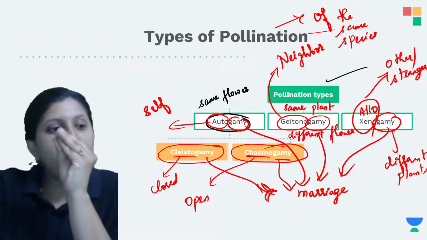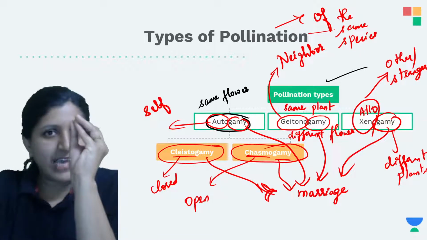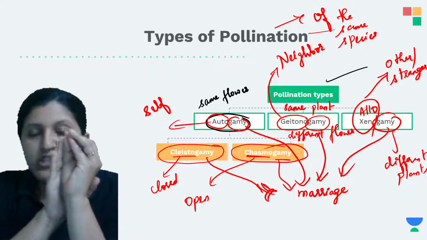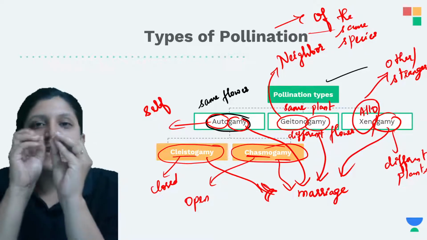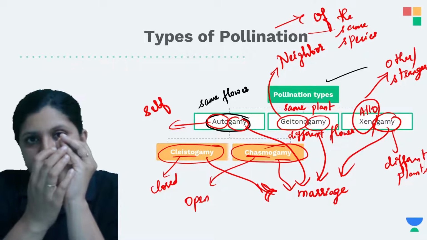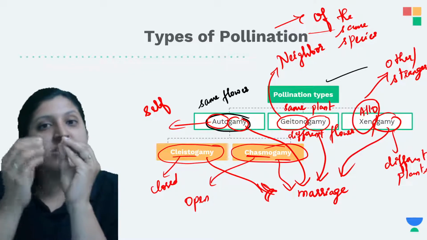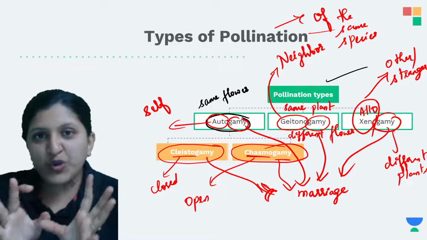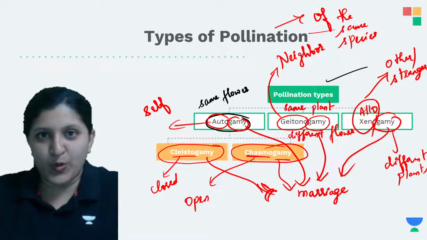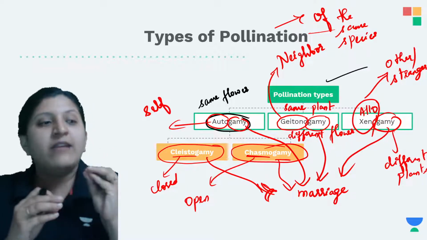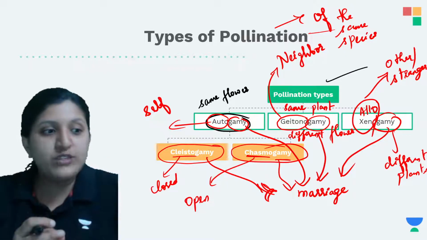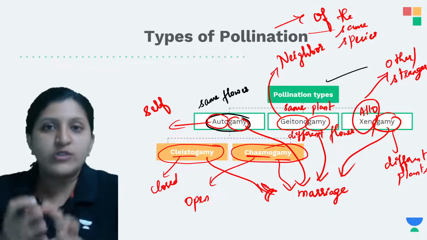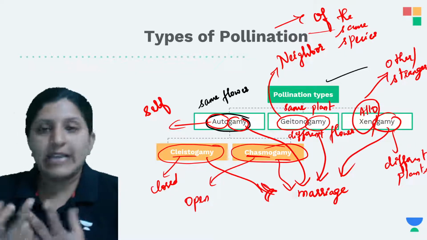In cleistogamy the flower will never bloom, so it is a bisexual flower. That means the male reproductive part is also there, and the female reproductive part is also there. From here itself the pollen grain is released within itself, and that pollen grain reaches the stigma inside there itself. So this is a closed marriage, not open for other types of pollen grains. In this closed pollination, self pollen grains are taken onto the stigma, and seed setting is assured.